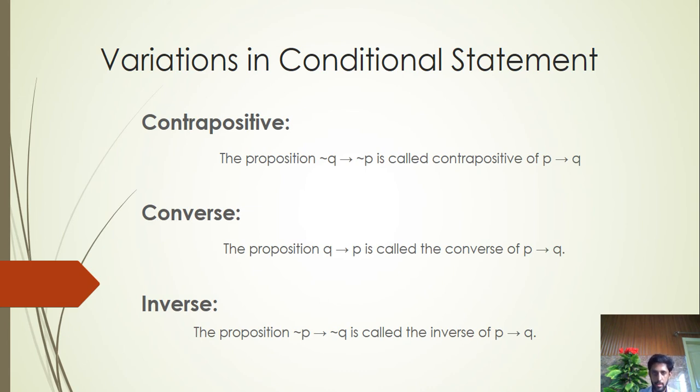The other is converse. The proposition Q implies P is called the converse of P implies Q. And the last one is inverse. The proposition negation P implies negation Q is called the inverse of P implies Q.